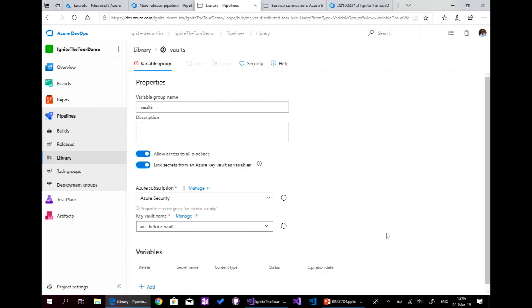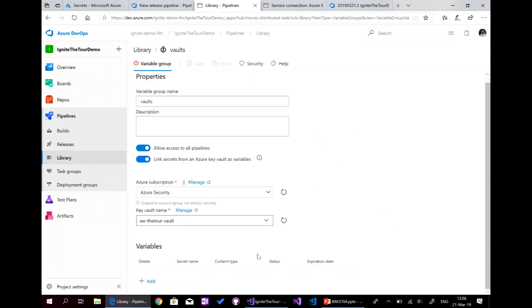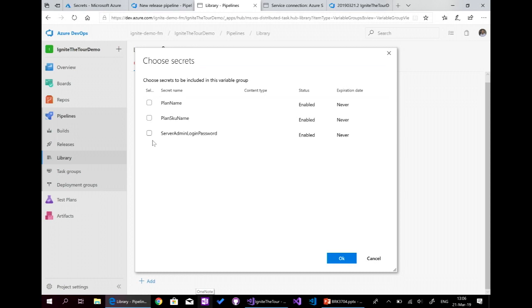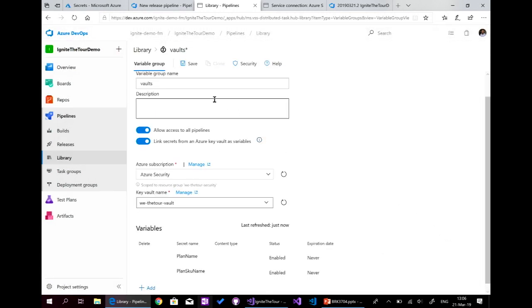And we can't see the value of those variables. This is the most important thing. And here, I need to select the variables. I will select just the plan name and SKU name, and I will click on Save.